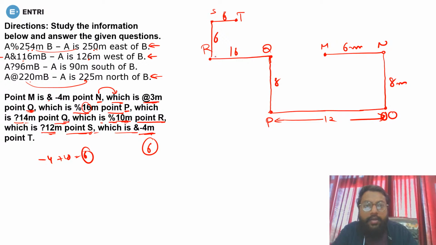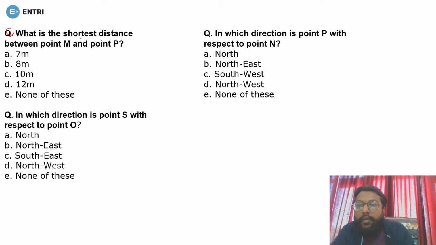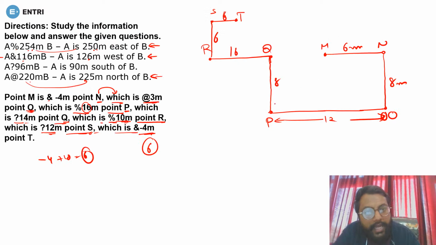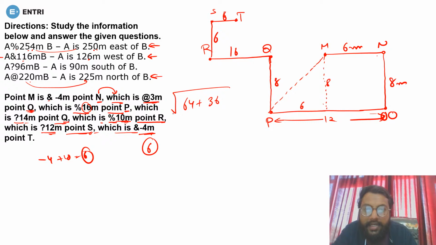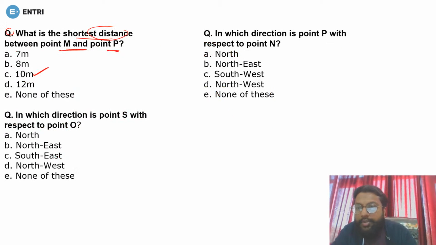Okay. Now let's see the questions regarding this. So let's see the first question. What is the shortest distance between point M and P? So we need that shortest distance between M and P, means we need this distance. For this, you need to apply Pythagoras. For Pythagoras, you need a right angle triangle. So there you have the right angle triangle. See, this is 8 and this is 6. So 8 square 64 plus 6 square, that is 36, and its root. Pythagoras theorem I am applying, and hope so you already know that thing. So it will be root 100. So it will be 10 meter. That is option number C.